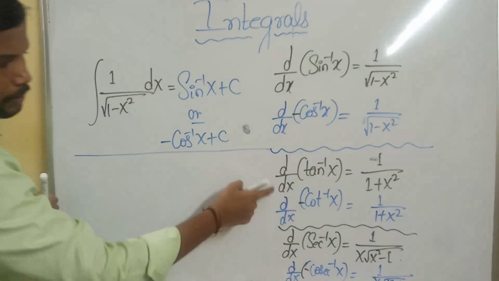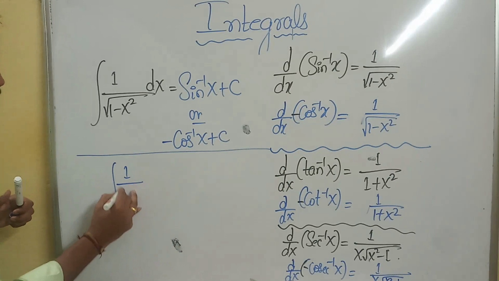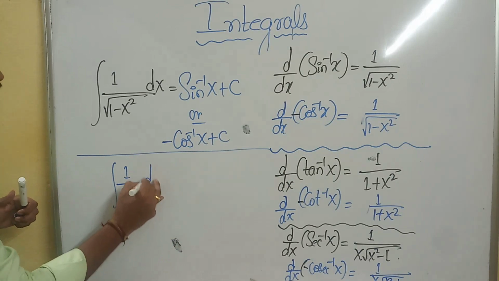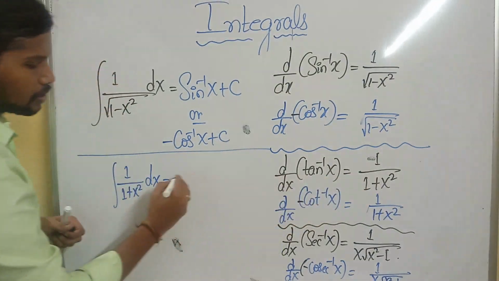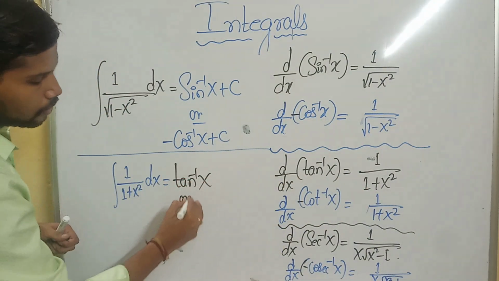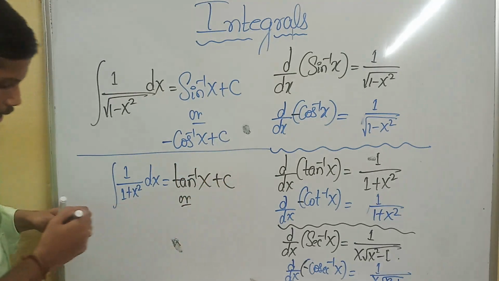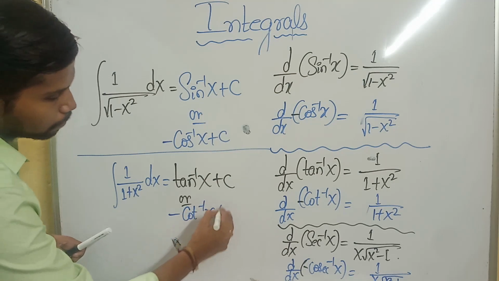Then the next step: the integral of 1 divided by 1 plus x square dx will be tan inverse of x, or you can write minus cot inverse of x plus c.